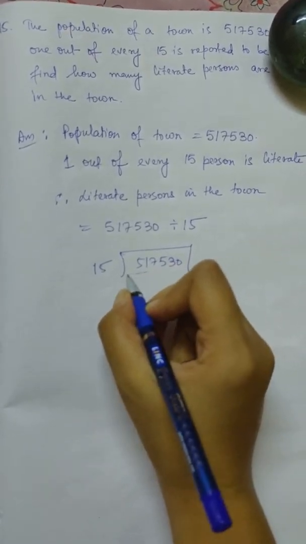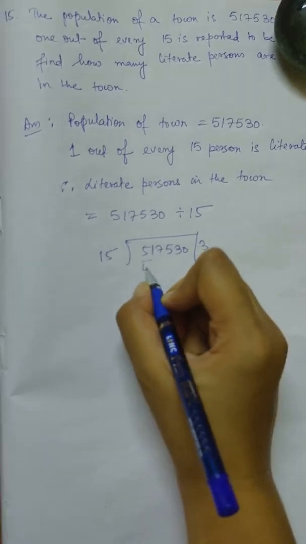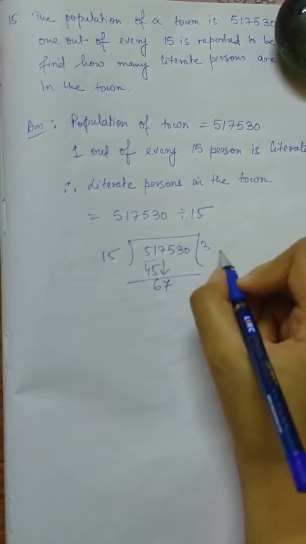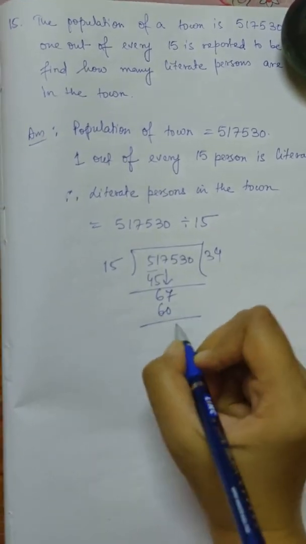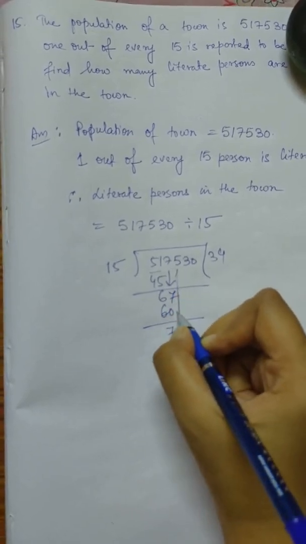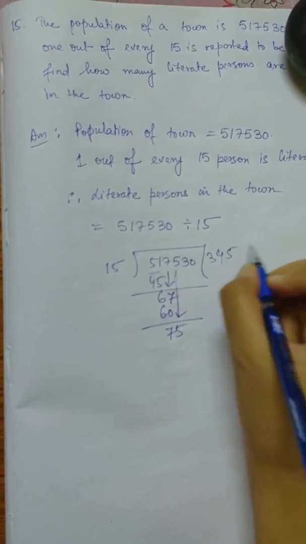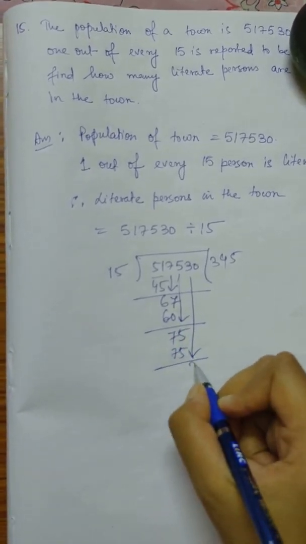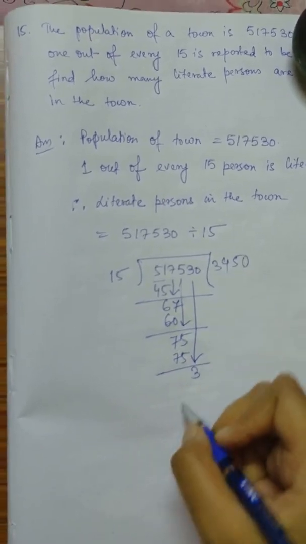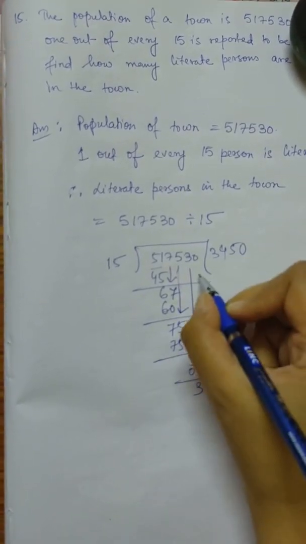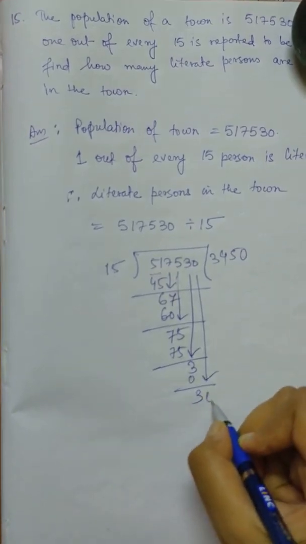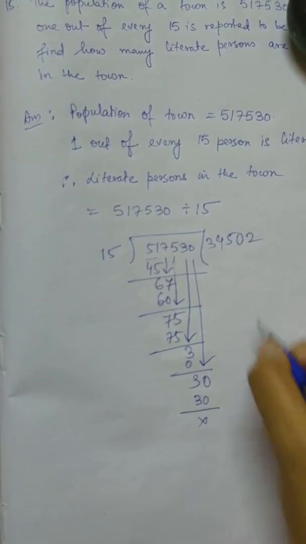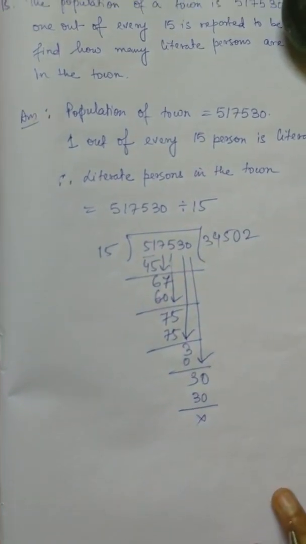Now dividing by 15, what are we getting? First we have to take 51. So 15 3s are 45. So remainder is 6. Then 7 comes down. Now 15 4s are 60. So 7 and this 5 now comes down, 75. So 15 5s are 75. Now next we have this 3. So 15 will not go, so 0. Next we have 0. So 15 into 2 is 30. So this is the total number of literate persons in the town.